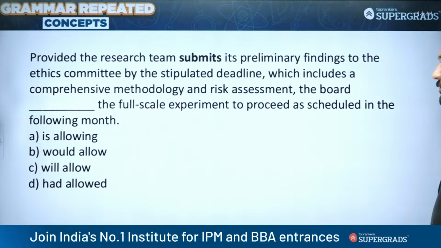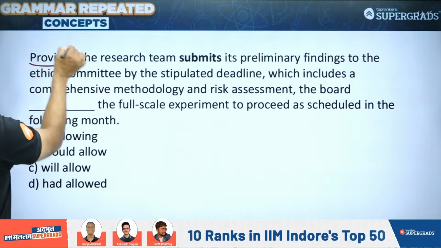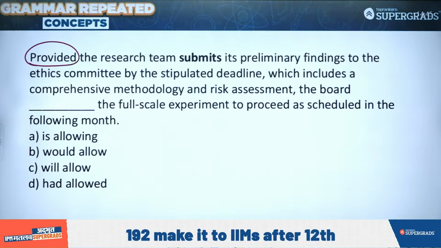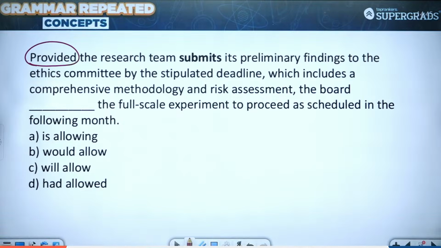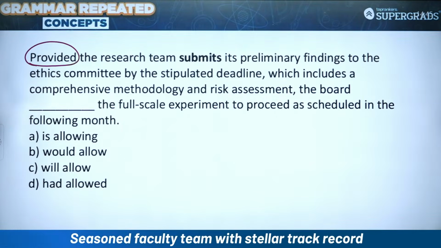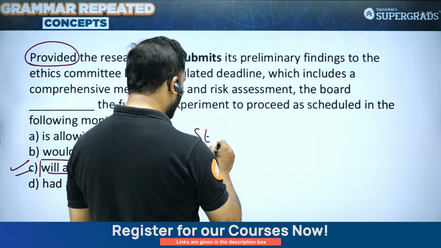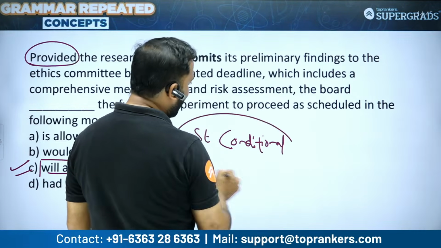That brings us to the last question of today's session on conditionals. Here is your question, students. Now the conditional word here is provided. So provided the research team submits its preliminary findings to the ethics committee by the stipulated deadline, which includes a comprehensive methodology and risk assessment, the board dashed the full-scale experiment to proceed as scheduled. So the board will allow. Again, you could say first conditional, students. First conditional, or like I say, future conditional.